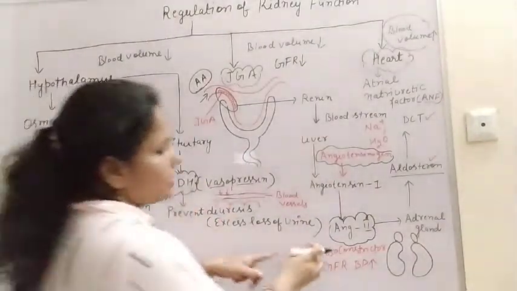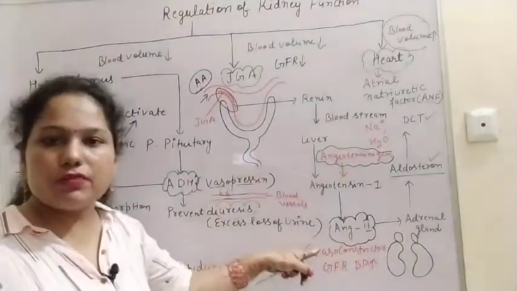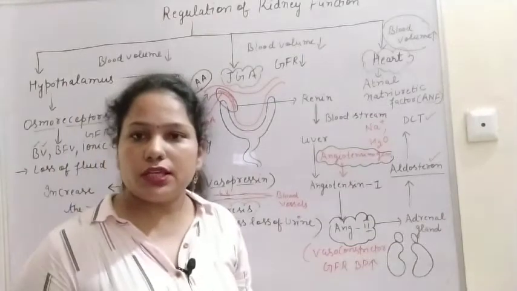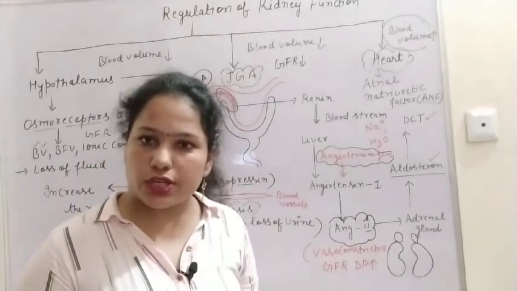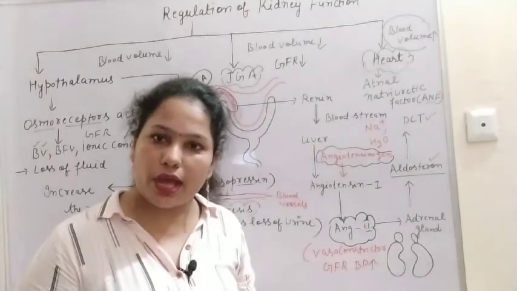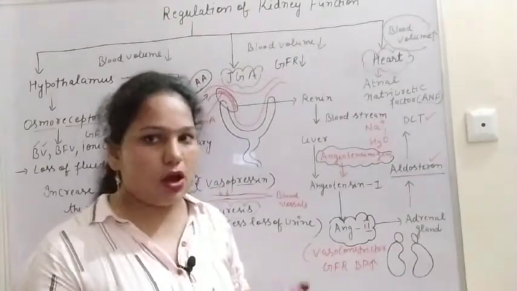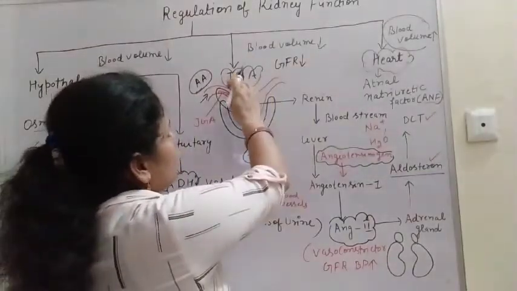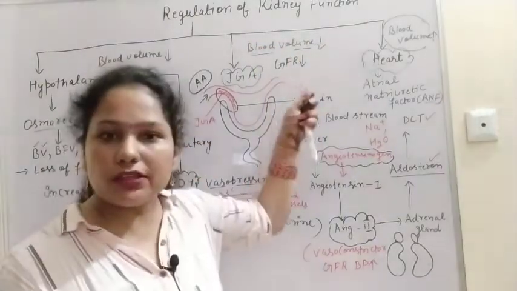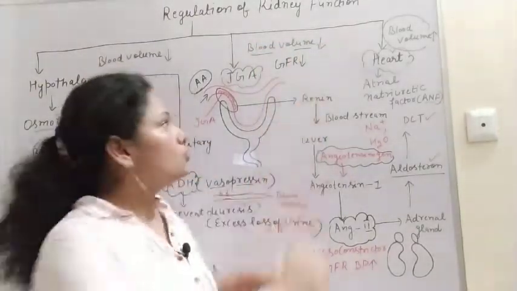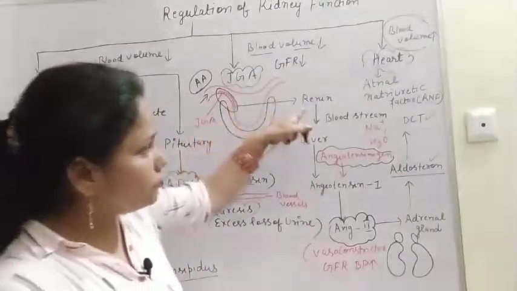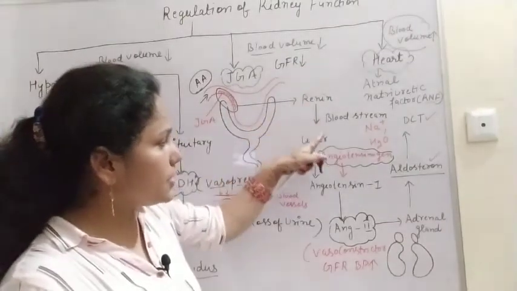It is also a vasoconstrictor. It will contract the blood vessels, and if the blood vessels contract, then blood pressure will increase, and if blood pressure increases, the glomerular filtration rate will also increase. So when the juxtaglomerular apparatus works, when the blood volume decreases and the glomerular filtration rate decreases, the juxtaglomerular cells release one hormone, renin, through the blood stream.